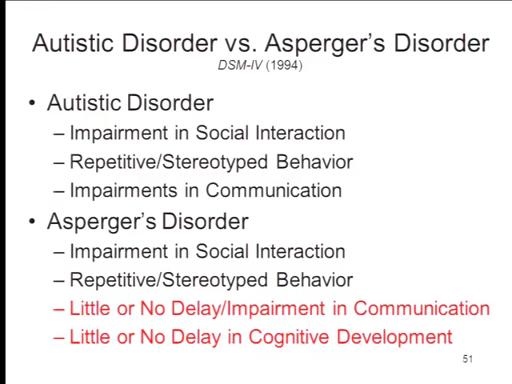In both these conditions, we see gross impairments in social interaction. Both of these kinds of patients engage in repetitive and stereotyped behavior. But whereas a classically autistic child, the Kanner syndrome child, the kind of child described by Leo Kanner, has a lot of impairments in communication, children, adults for that matter, with Asperger's disorder experience little or no problem with communication, and for that matter, little or no delay in cognitive development. What's striking about patients with Asperger's disorder is that they typically have normal or even high levels of intelligence at the same time as they're grossly impaired in their social interactions.